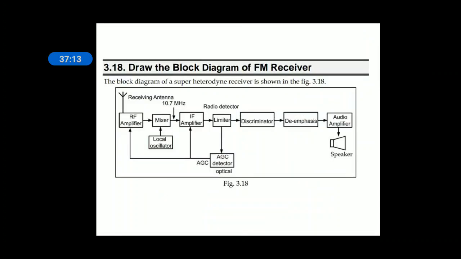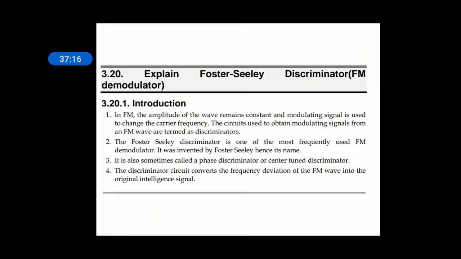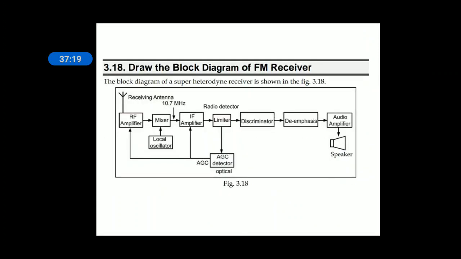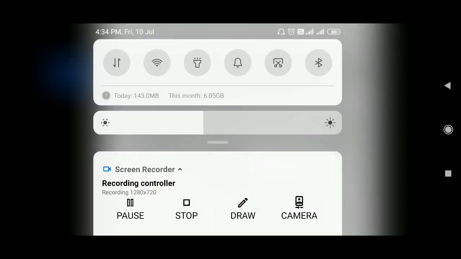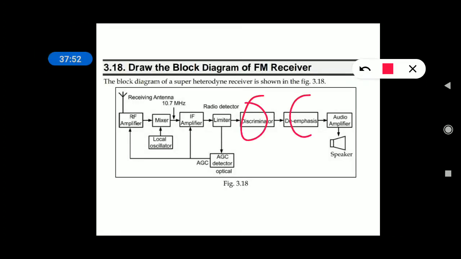And now the block diagram of an FM receiver. In block diagram, the FM receiver is the same as your AM receiver, but there is one difference called the limiter. When you look at the diagram: the RF amplifier, mixer, local oscillator, IF amplifier, limiter, AGC detector circuit, discriminator, de-emphasis circuit, and audio amplifier. So there are two more blocks extra. One is the discriminator, the other one is de-emphasis. These two are extra in FM receivers.